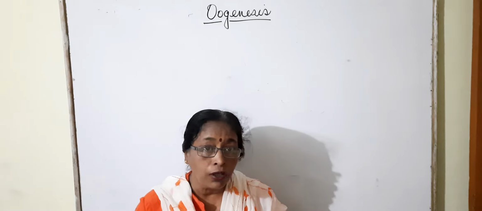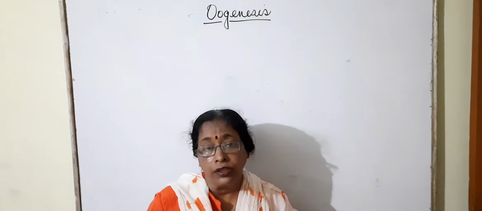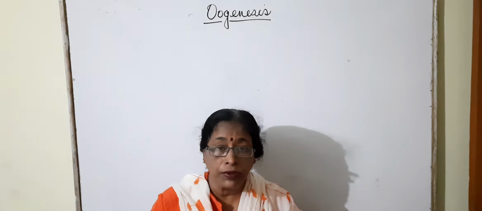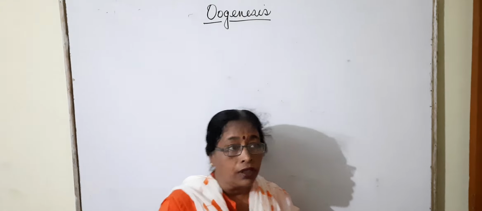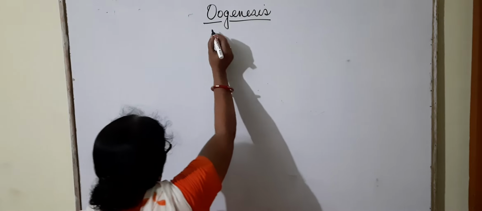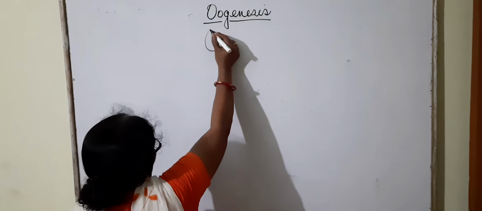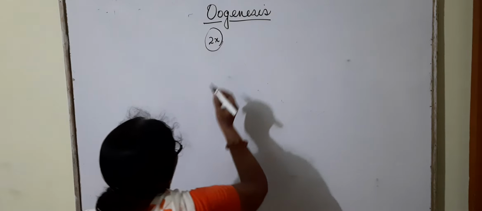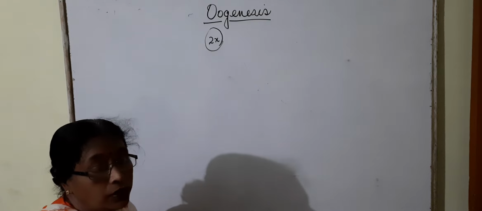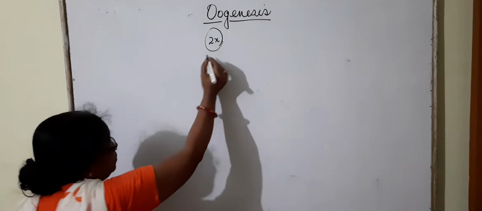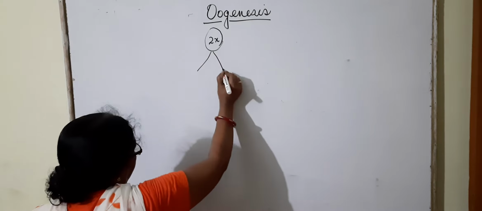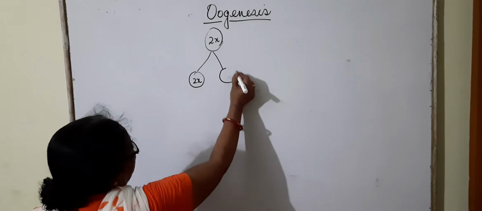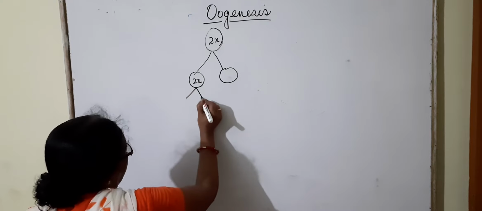Ovum is derived from the germ cells, the germinal epithelium of the ovary. Let us take one of the germ cells, which is diploid in nature. It will undergo mitosis to increase in number and keeps on increasing its number.